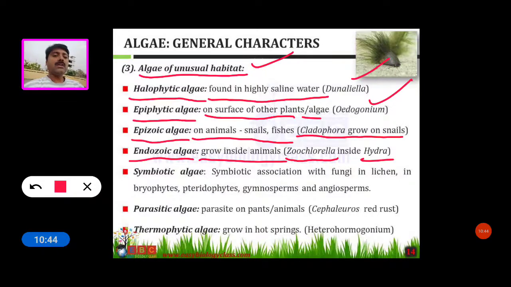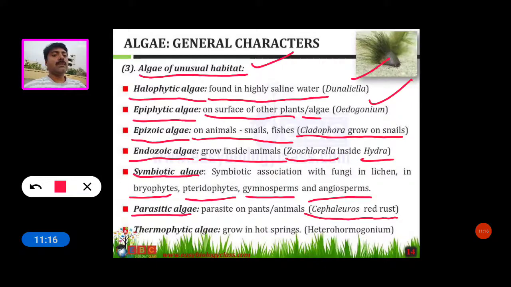Some algae show symbiotic association with fungi in lichens, and in bryophytes, pteridophytes, gymnosperms and angiosperms. Some algae are parasitic in nature. A good example is Cephaleuros, which causes red rust in tea plants.